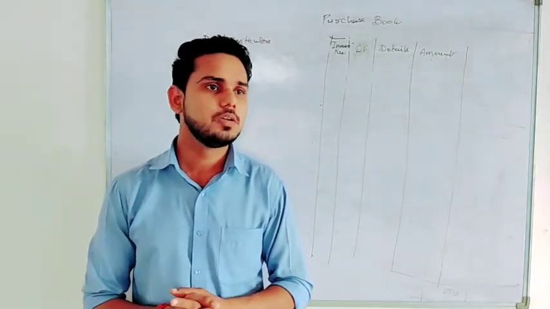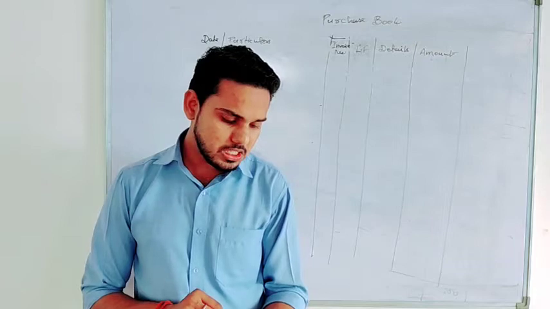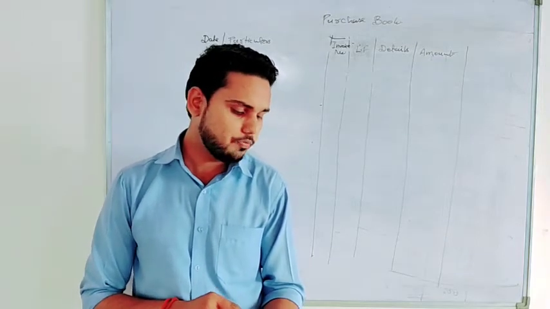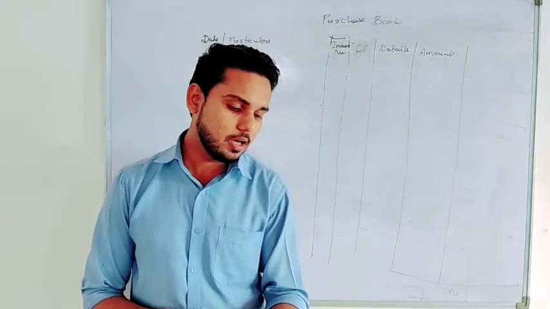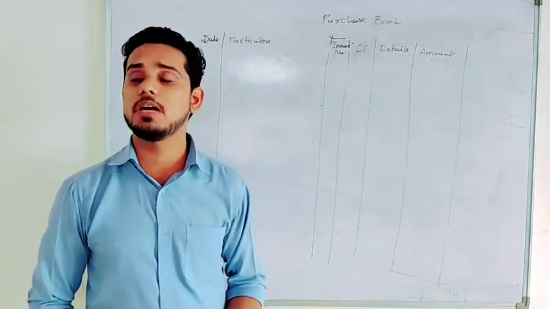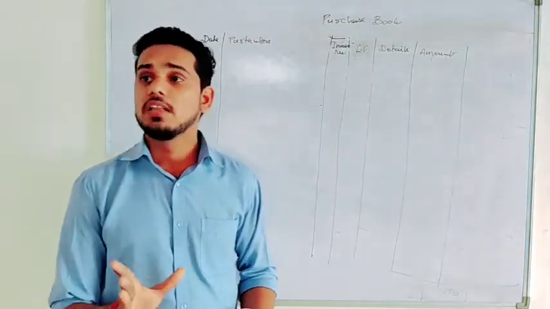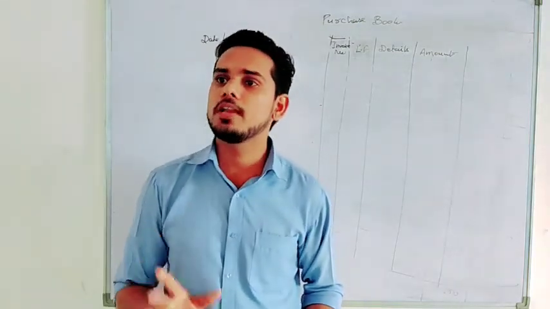No confusion? Okay. So let's see question number 1. Question number 1, it is given, prepare a purchase book in the books of Messrs Modern Furniture House of Lucknow. It is given the name of the business for whom we are preparing purchase book is Modern Furniture House. Means they are dealing in furniture.